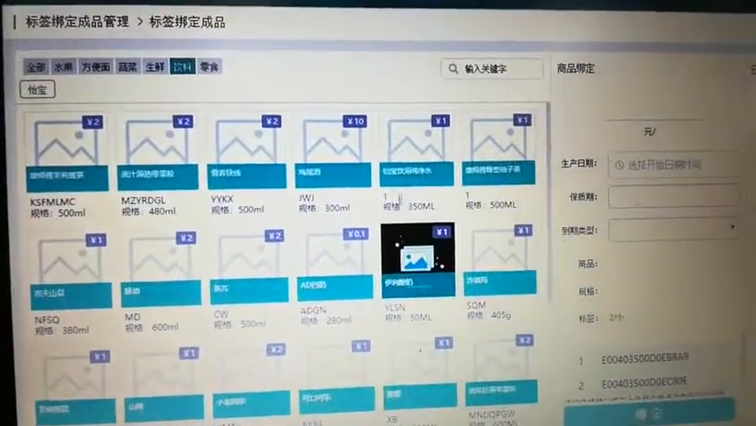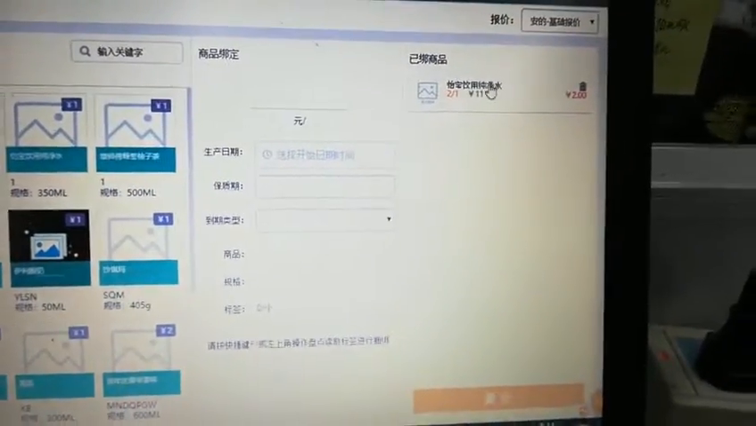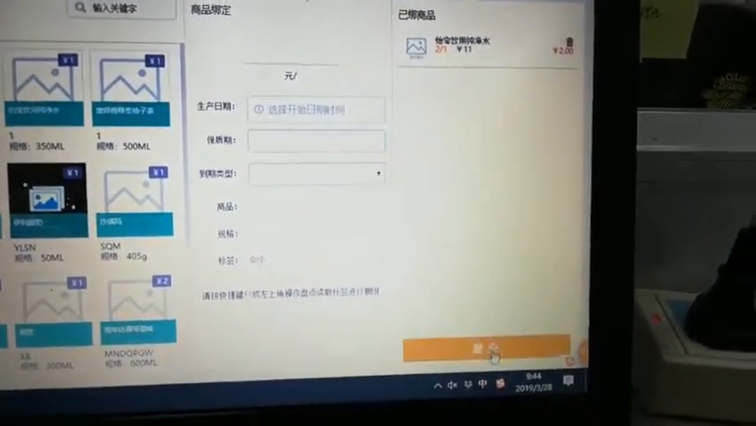Drink, and okay, find, and you can see this is the product information, and then submit, confirm. Okay, that's all.